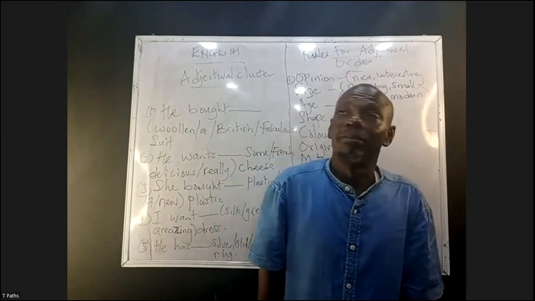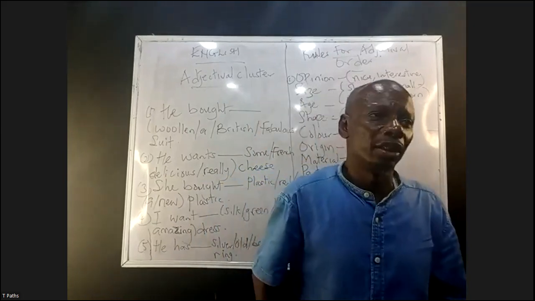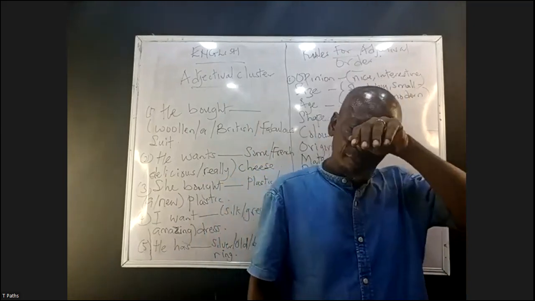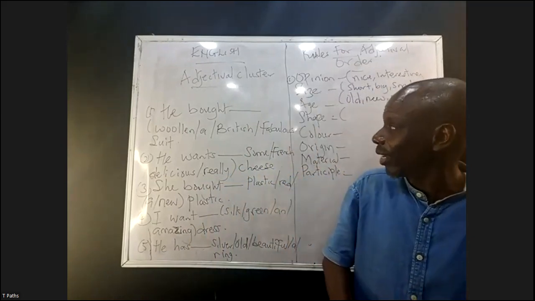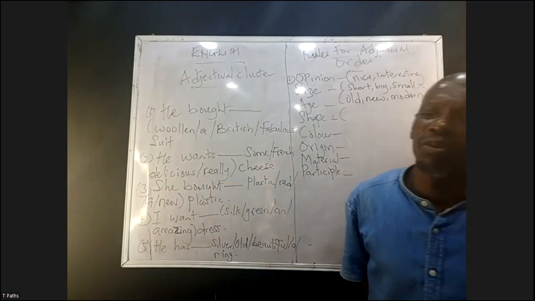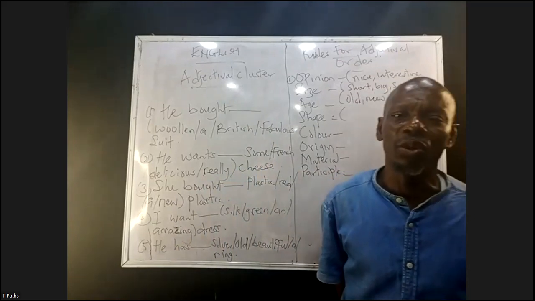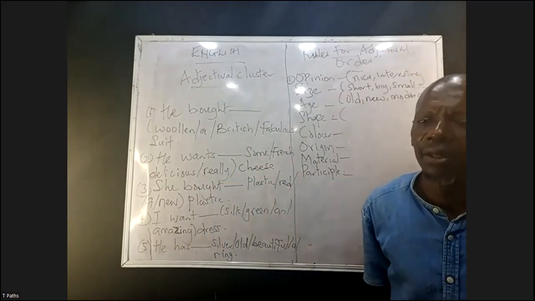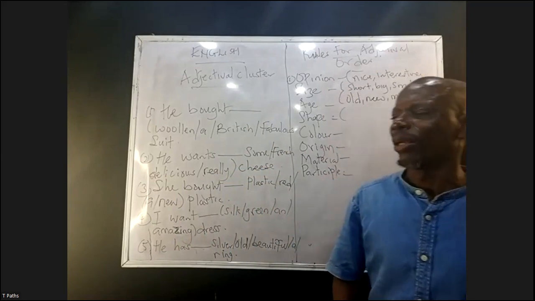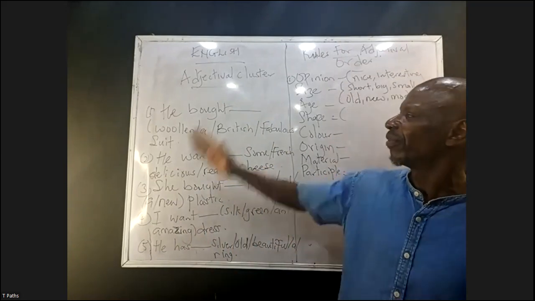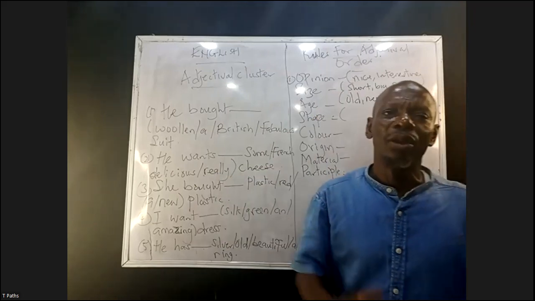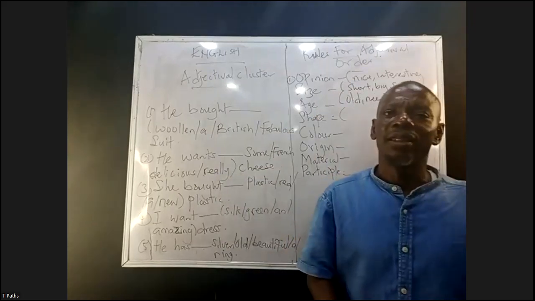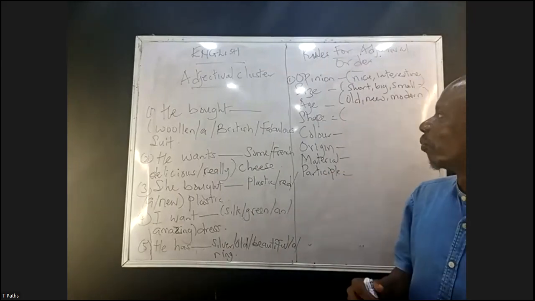We are having adjective cluster today, and we all know that time is fast ticking now. So today, some of you must have come across what we call adjective cluster. We call it sequence of adjective. When we have a situation whereby we have 4 or 5 adjectives used to describe a noun, what is the usual arrangement? The arrangement is what we have written on the board.